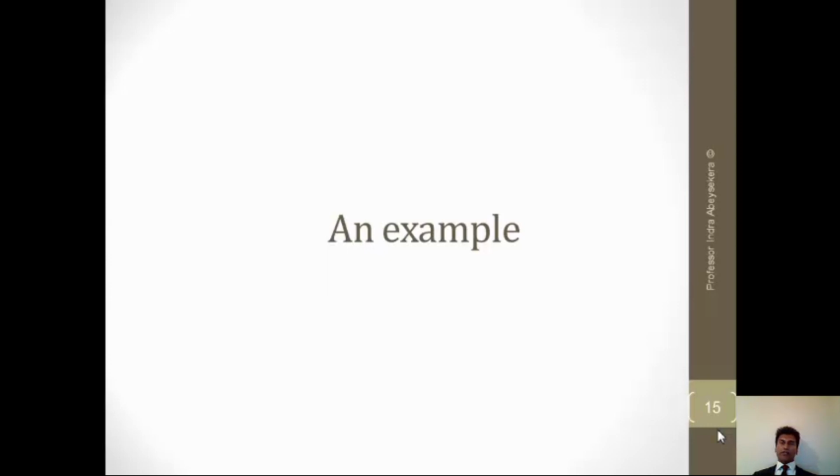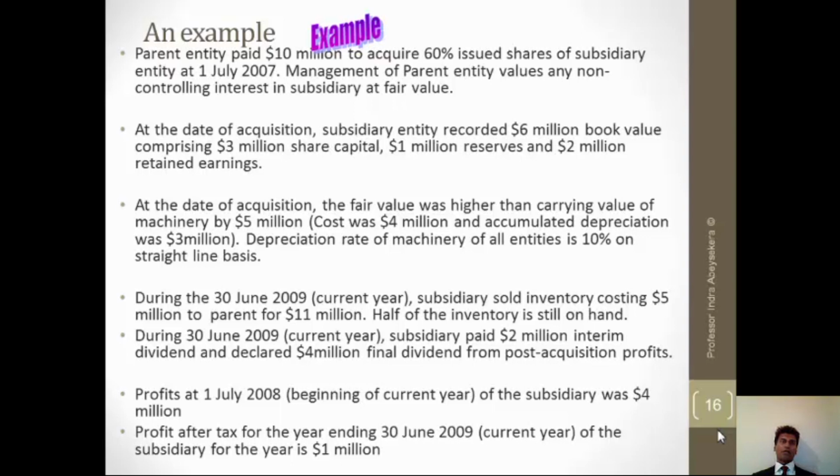To show you an example in relation to calculation of non-controlling interests. Here's an example. This parent bought a subsidiary, 60% of equity, for 10 million. That was on 1st of July 2007.